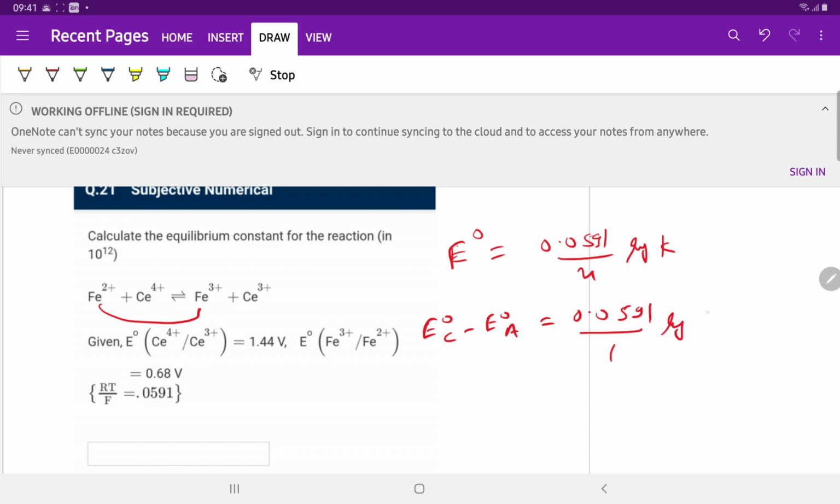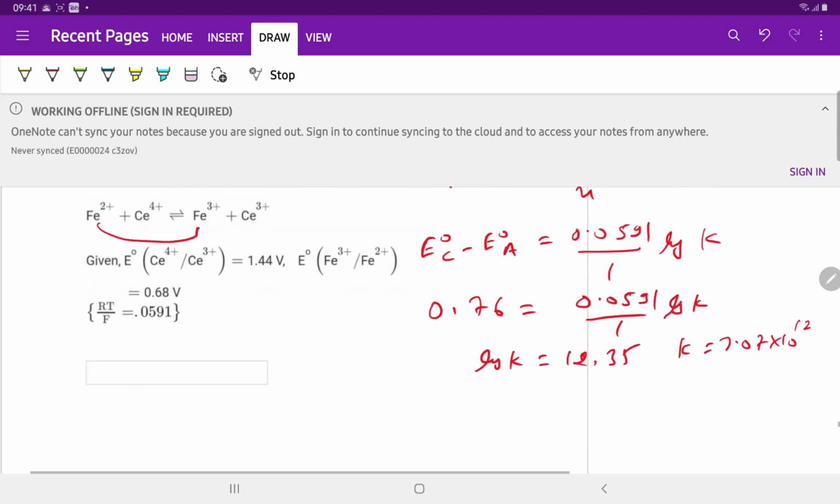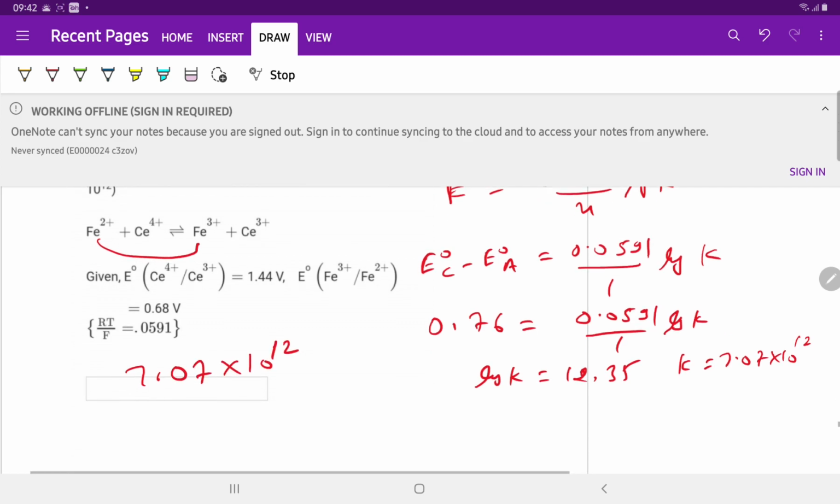We have to calculate K. E naught of cathode minus E naught of anode is equal to 0.76, equal to 0.0591 upon 1 log of K. Log of K is equal to 12.35 and K is equal to 7.07 into 10 raised to the power 12. So the answer is 7.07 into 10 raised to the power 12.